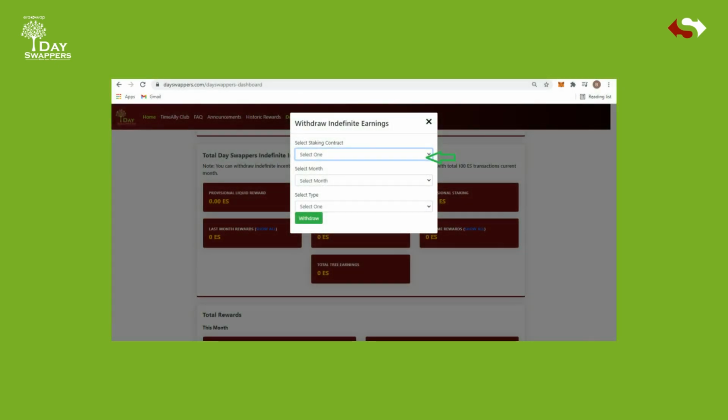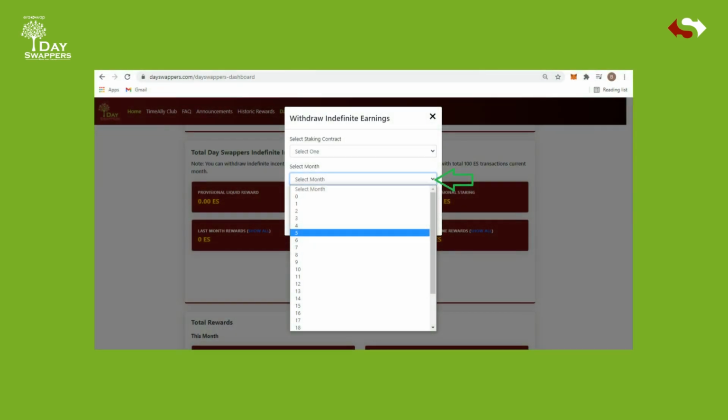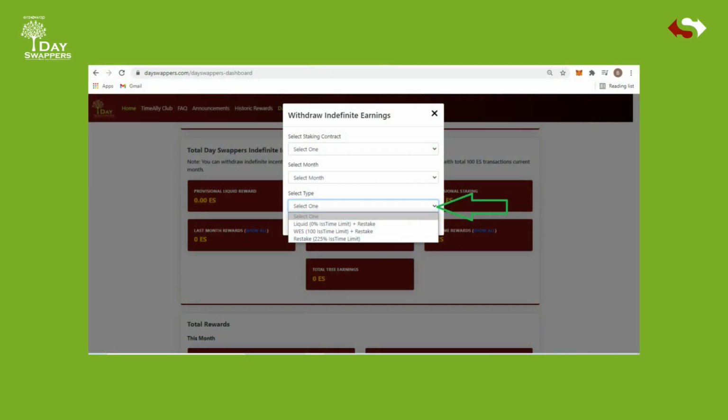Click on the withdrawal button. In the select staking contract option, select staking contract from the drop-down list of your contract address in which you wish to make the withdrawal. Select month drop-down option, choose the NRT month for which you want to withdraw indefinite incentives. In the select type drop-down option, choose the option to withdraw your ES indefinite incentive portion in liquid, 0% is time limit, or WES, 100% is time limit, or restake, 225% is time limit, type you wish to withdraw out of 3 options.